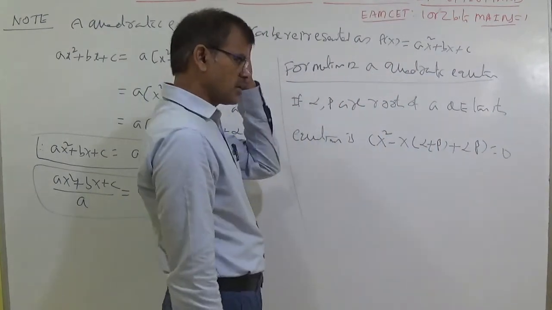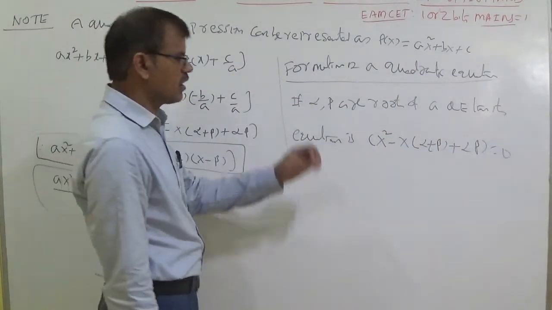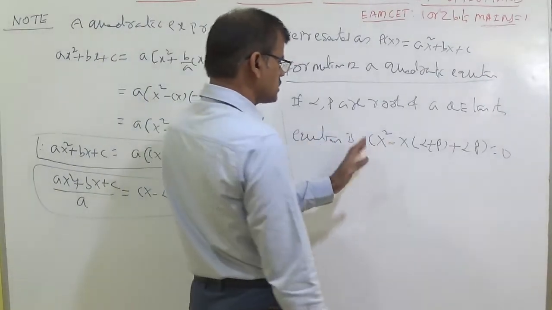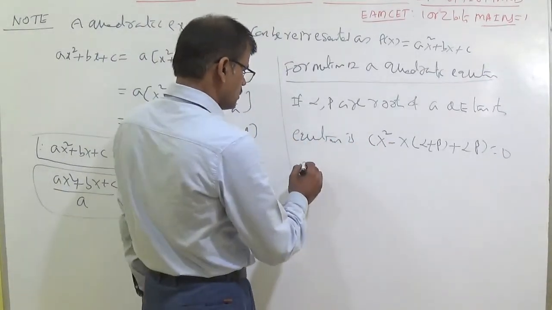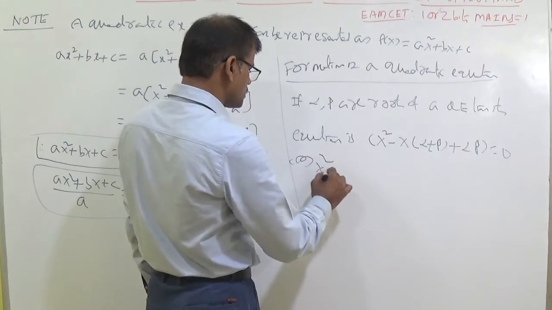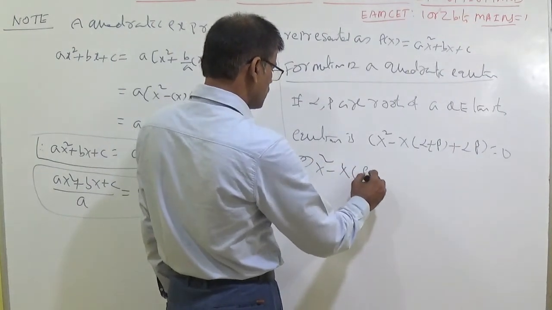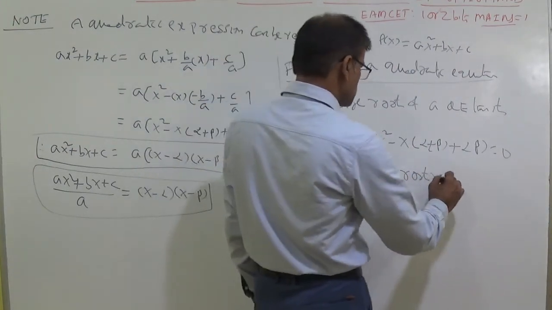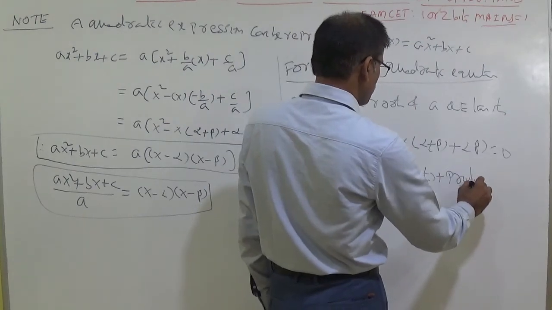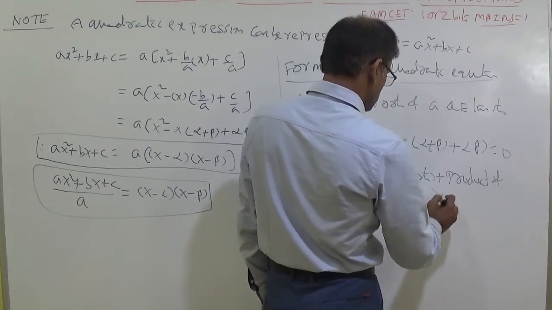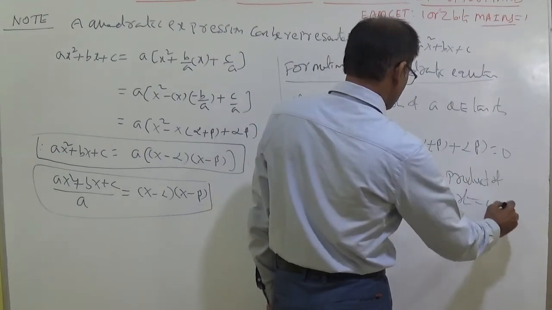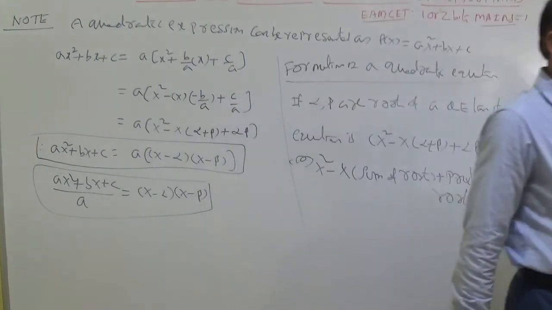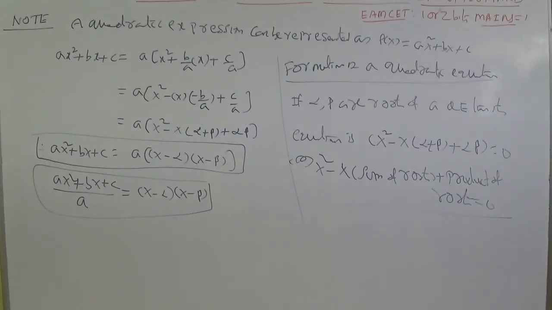Here a into we can write, but there will not be given a. Simply you can try to understand this one. Quotient is 1, or you can indicate this one as x square minus x into sum of roots plus product of roots is equal to 0, which is the formation of quadratic equations.